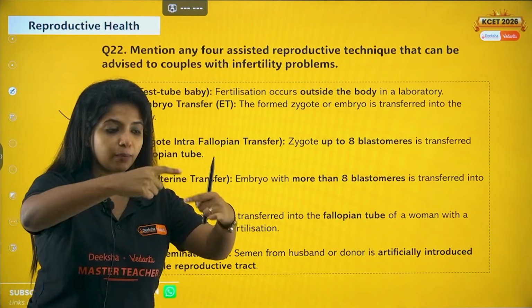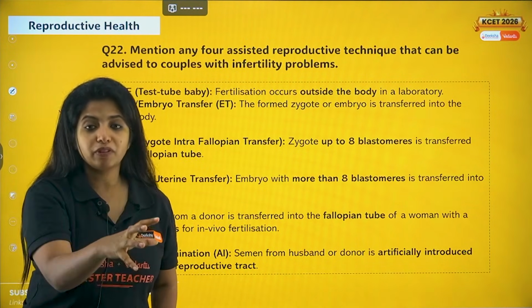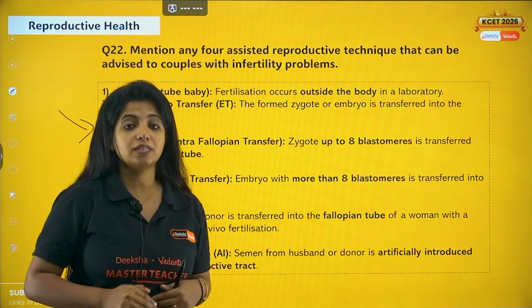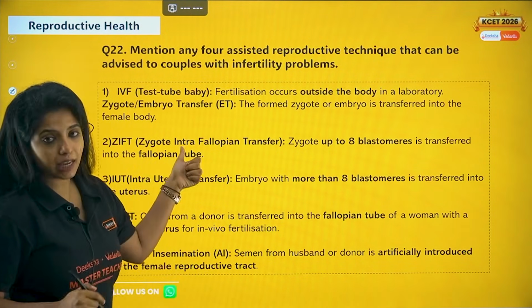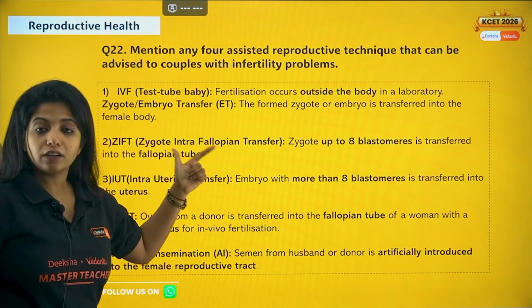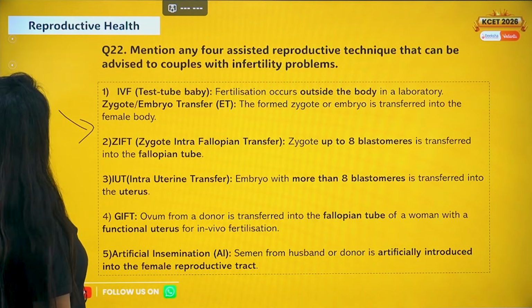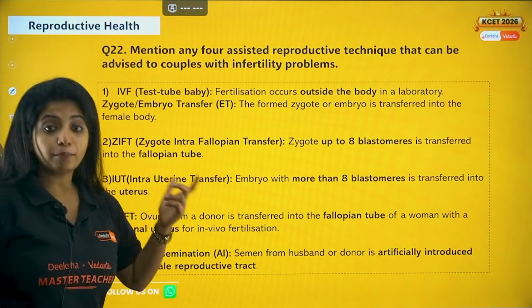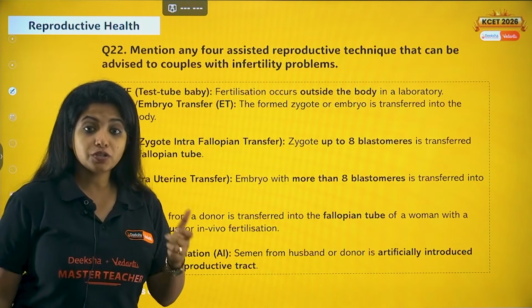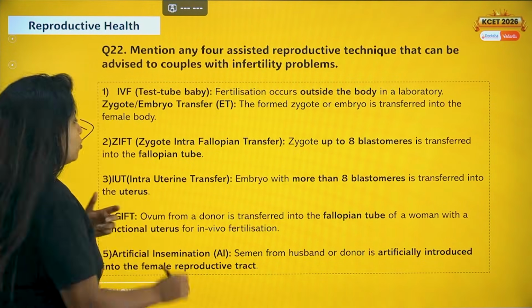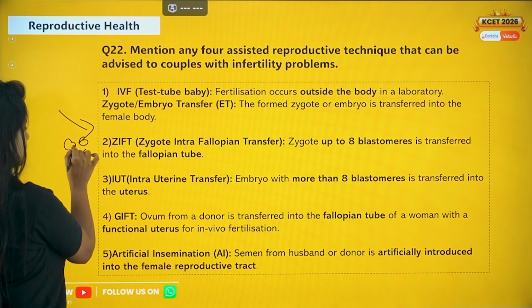The formation of embryo, and a type of embryo gets implanted into the uterus. Until then, it has to be there in the fallopian tube itself. Now, if you're putting the zygote, you call it zygote intrafallopian transfer. Now, suppose you're not putting the zygote, you are putting the embryo which is in more than 8 cell stage. That means this embryo is made up of more than 8 cells, suppose 16 cells.